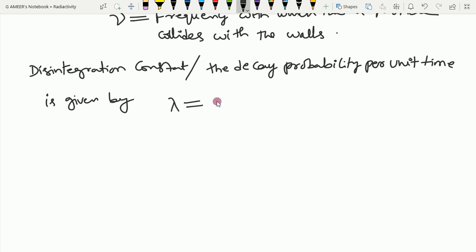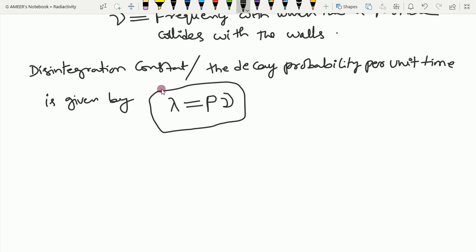So the probability per unit time, I have taken the probability as P. This is the probability per unit time, so we need how many collisions it is making with the walls per unit time. So lambda is equal to P nu, which will become the decay probability or disintegration constant.